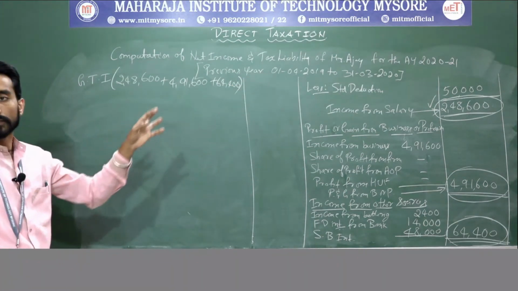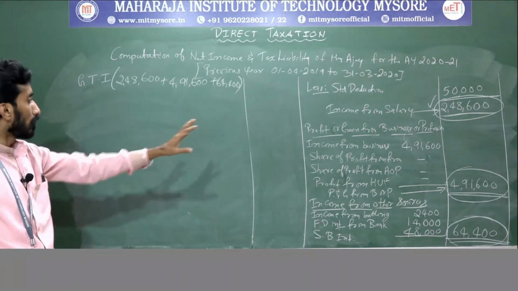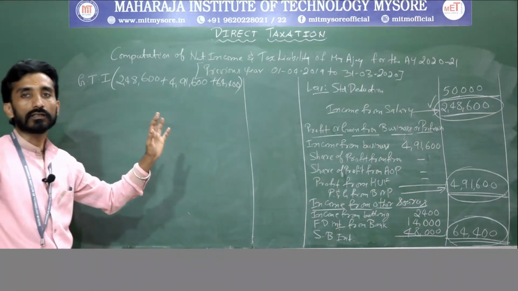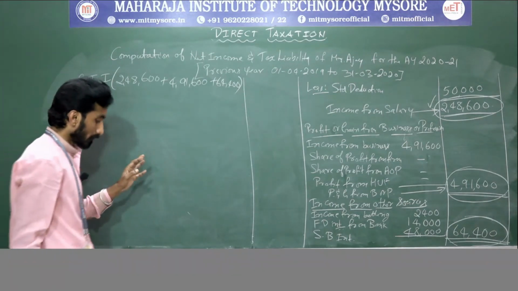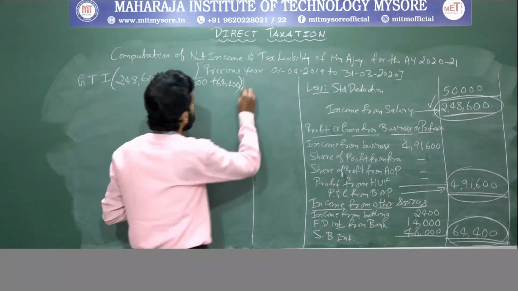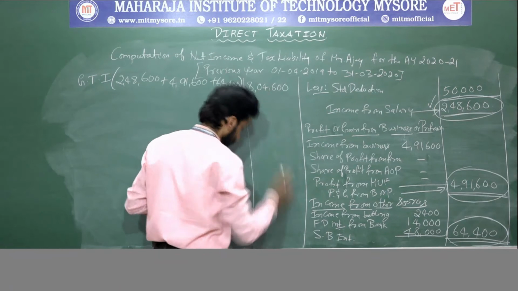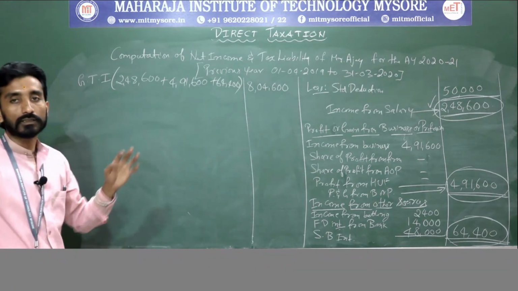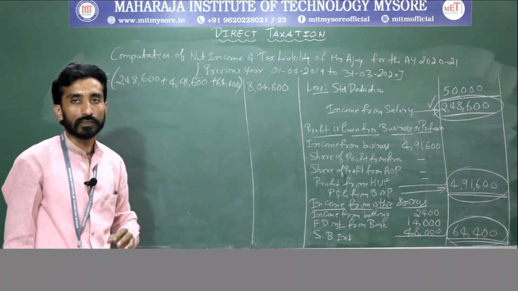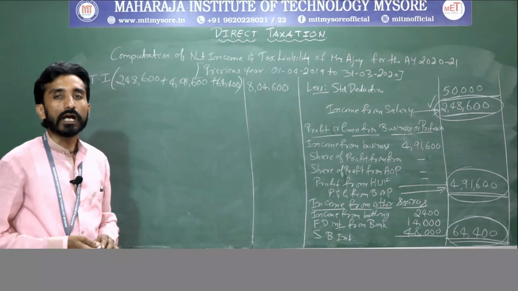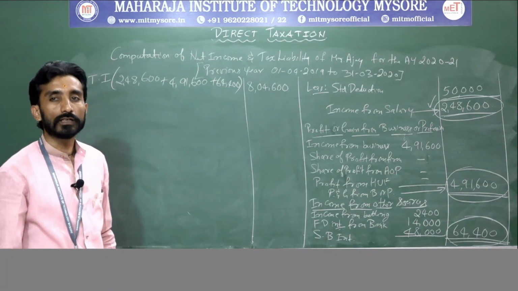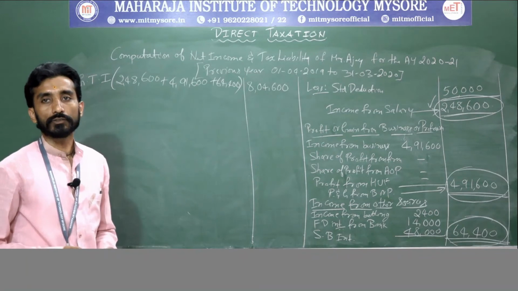Understanding? If you sum up this, what is the amount you get? That is said as your gross total income. So if you sum up, you will be getting 8,04,600. Understanding? So this is said as gross total income. Clear? After this, we need to give a deduction under section 80C to 80U.